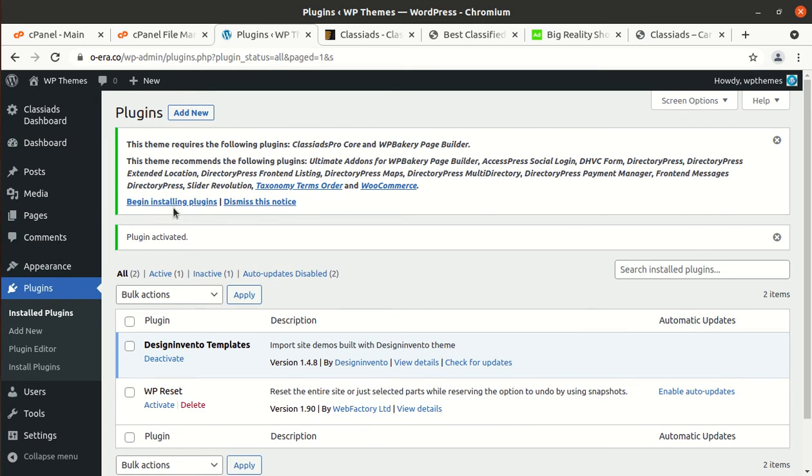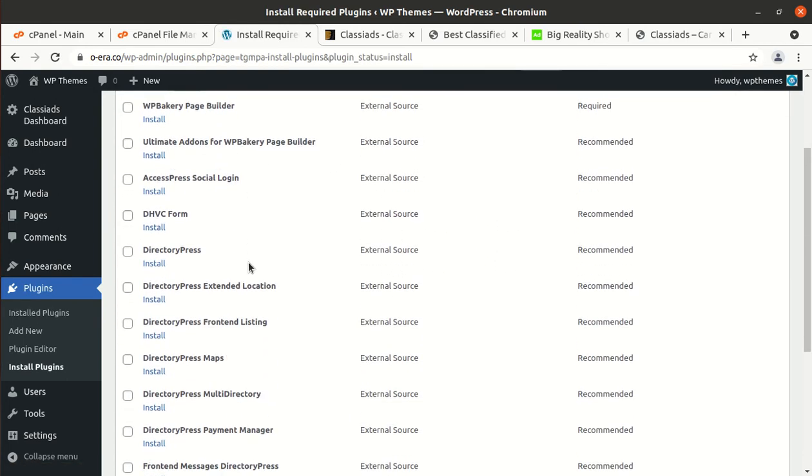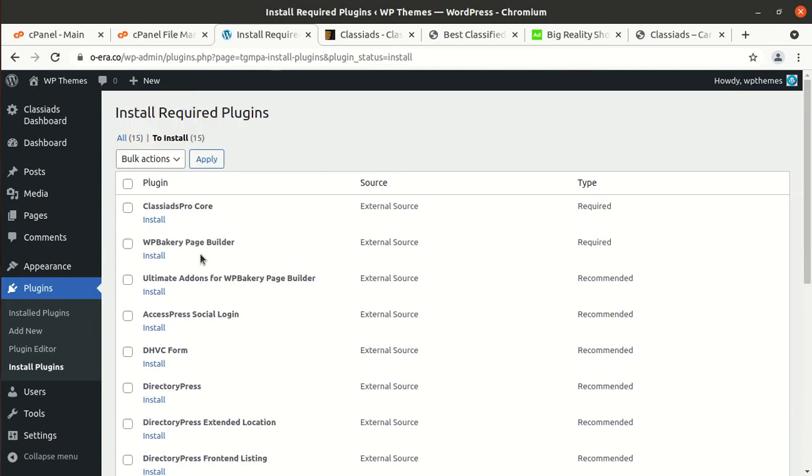Okay, so main plugin Design Invento Templates has been installed, and now we are again on the same screen, which is saying that we need to install certain plugins for using this theme. Let us check the list of plugins which has been recommended or required. These are the list of plugins which has been recommended, and out of these, 2 are required. This is Classy Ads Pro Core and WP Bakery Page Builder.